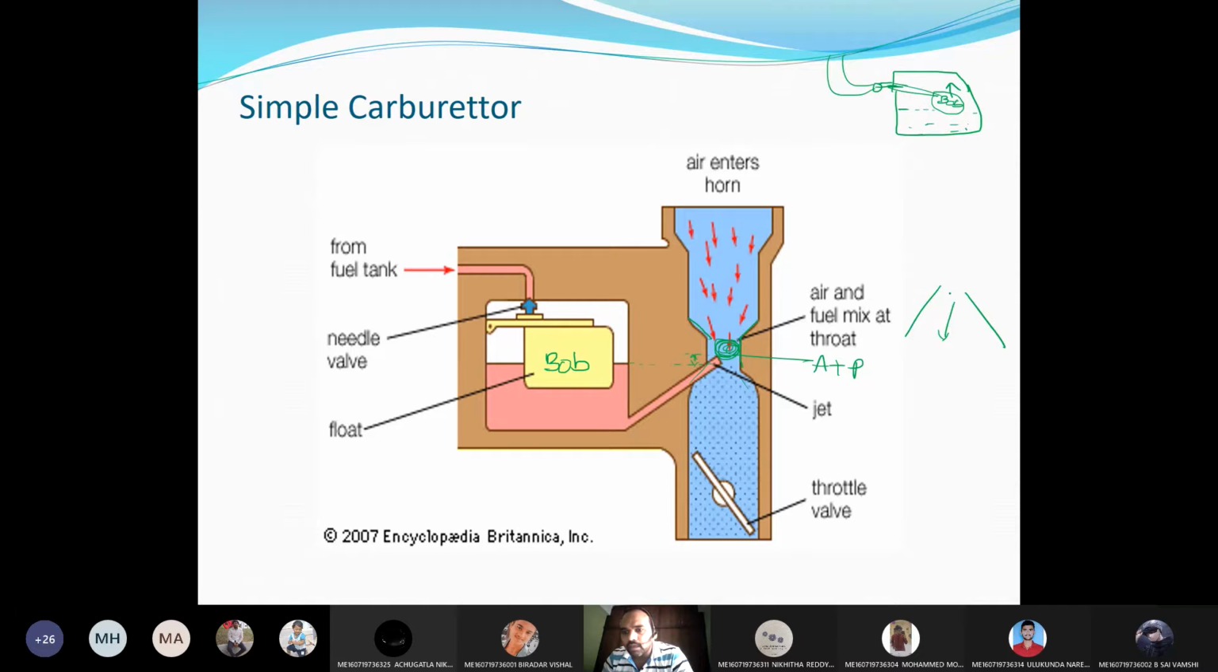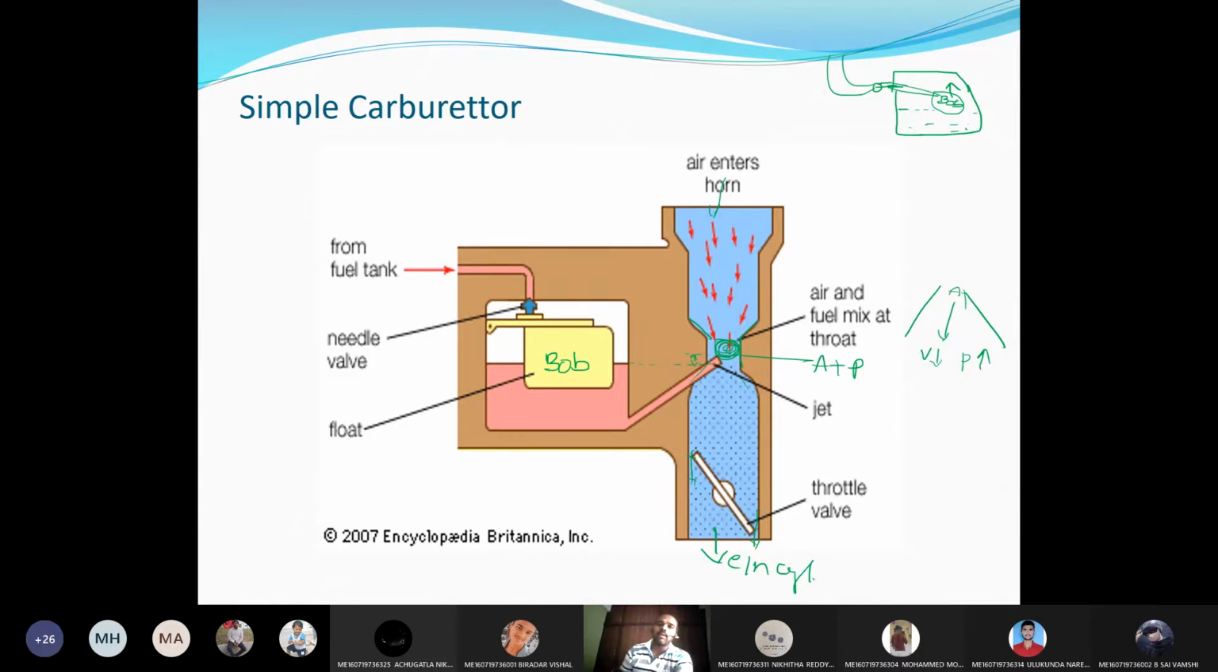Again during the divergent portion, what happens to the velocity? It decreases. Velocity will decrease and the pressure will increase. Therefore thorough mixing of air and petrol will take place during this passage, and this air fuel mixture, between the wall of the carburetor and the throttle valve, goes from here to the engine cylinder. This air is entering from the top. This is the simple carburetor.